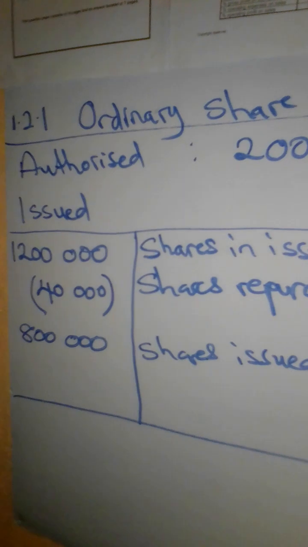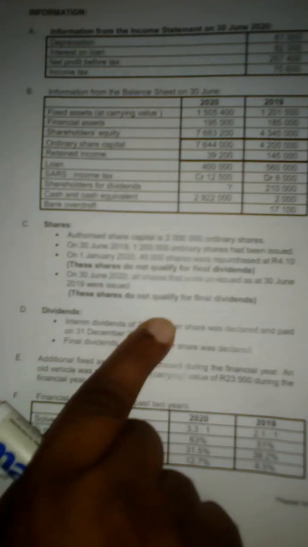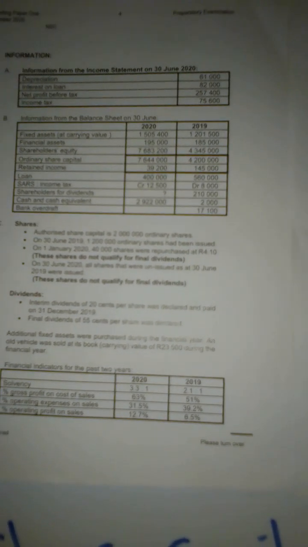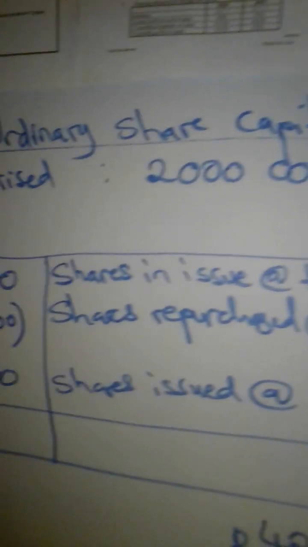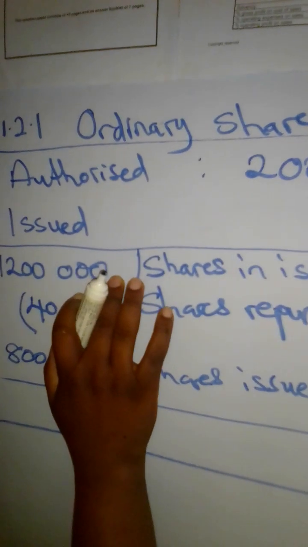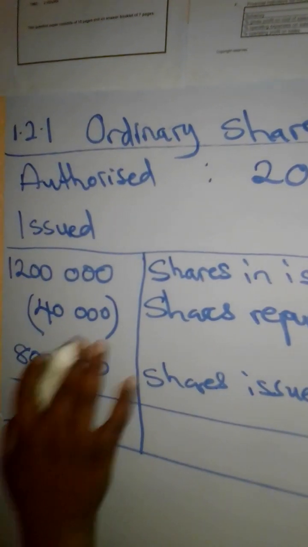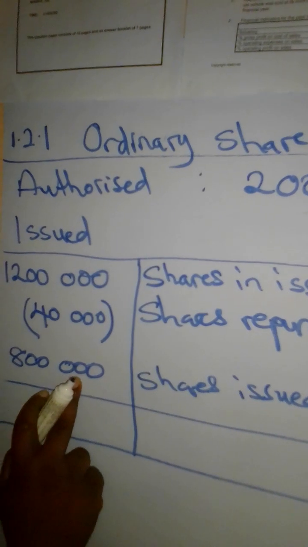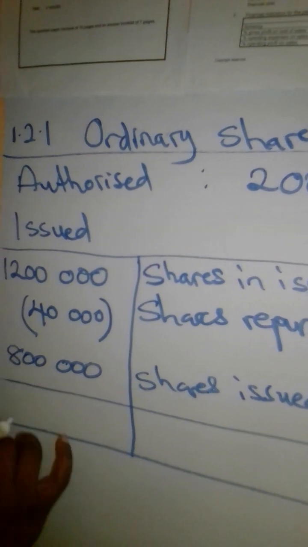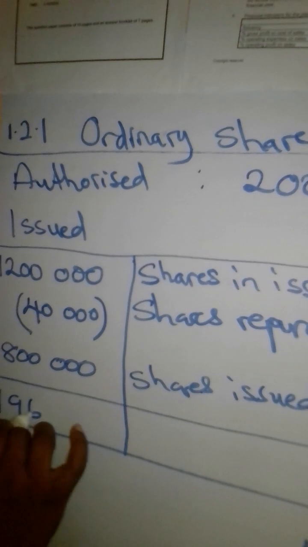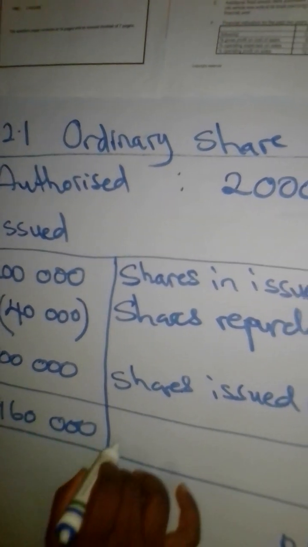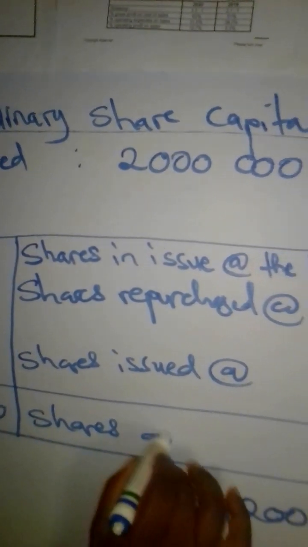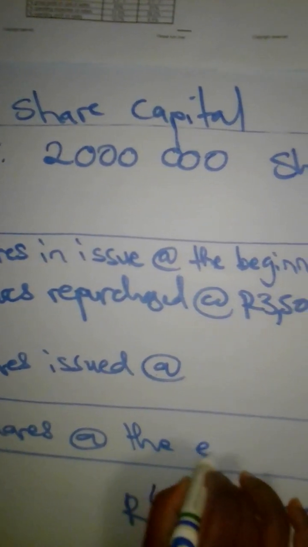Now at the end, let's find out, is there anything else that happened on the shares? There is nothing else. This is all the information, so we can safely find out how many shares were there at the end, and then we can calculate the amount. If we've got 1.2 million here, then we minus 40,000, and then we add the 800,000, we will remain with 1,960,000 shares at the end.